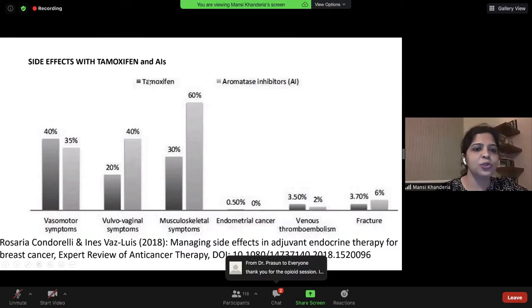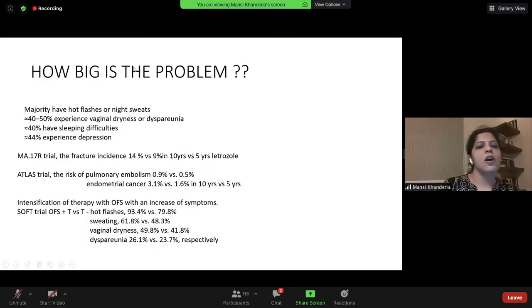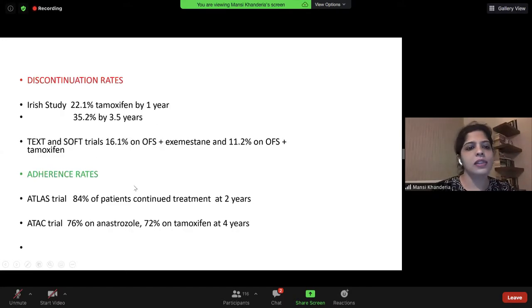So the side effects of the two drugs are quite similar, though hot flushes, embolism, endometrial cancer are slightly higher in tamoxifen, but the musculoskeletal symptoms, which are very, very difficult to treat, are much higher with aromatase inhibitors. So how big is this problem? Almost all patients have hot flashes or night sweats. 40 to 50% of patients have vaginal dryness, dyspareunia. 40% have sleeping difficulties. 44% have depression. Fracture risk is higher, of course, more with letrozole and AIs than tamoxifen. And the other risk factors as seen in all the trials.